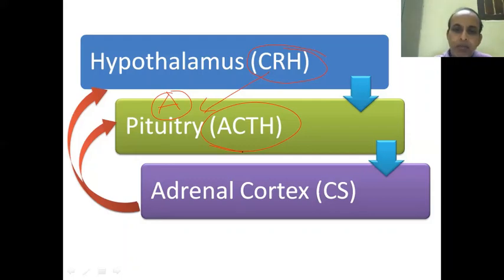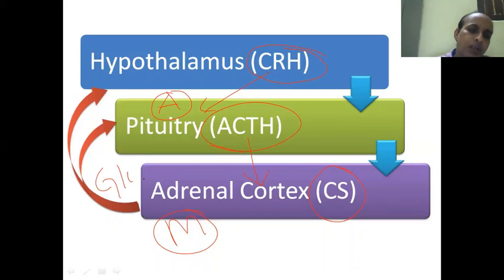ACTH acts on the adrenal cortex, and adrenal cortex releases corticosteroids. And the feedback inhibition, you can see, because mineralocorticoids have little feedback mechanism on this system. Mostly this feedback is because of glucocorticoids, not because of mineralocorticoids.